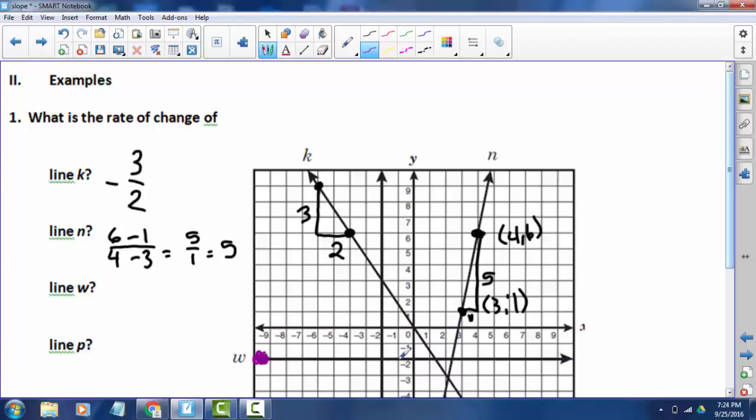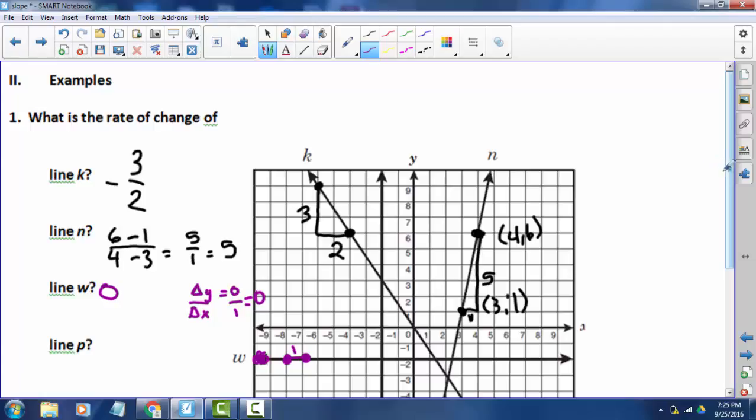Now, we were told by Slope Dude that this would be 0 fun, so we already know that it's 0. But I can actually figure that out, because if I take my 2 points and I count how much did my y change. Well, my y didn't change at all. I didn't go up, so my change in y is 0. And then if I look at my change in x at the same time, I went over 1. So 0 divided by 1 is simply 0. So if I don't remember that the slope of a horizontal line is 0, I can still figure it out.